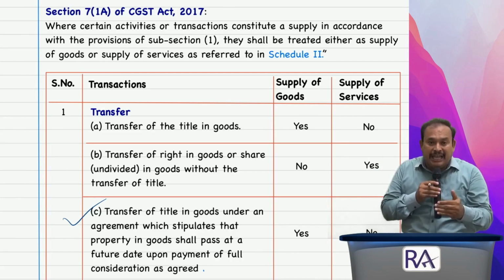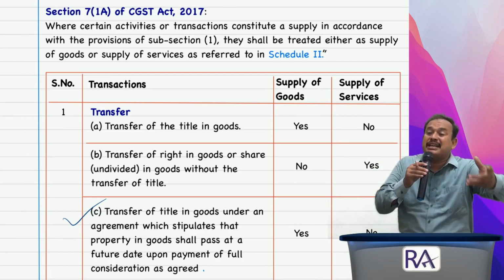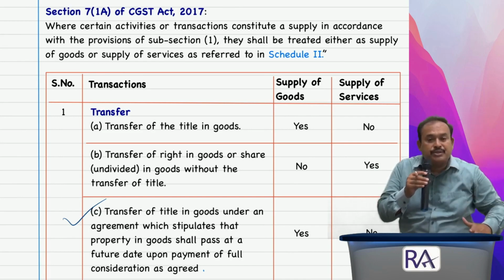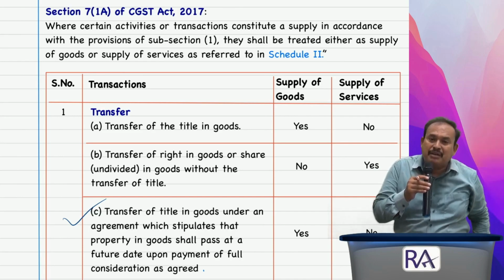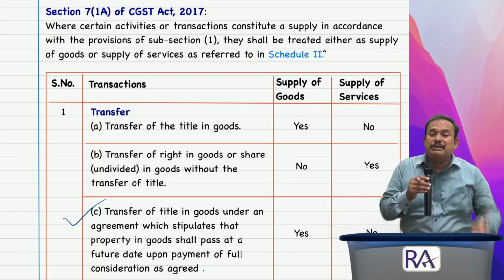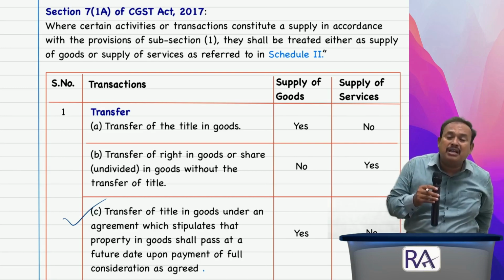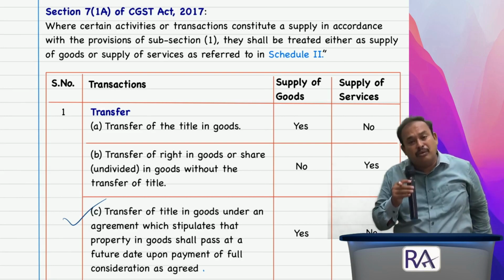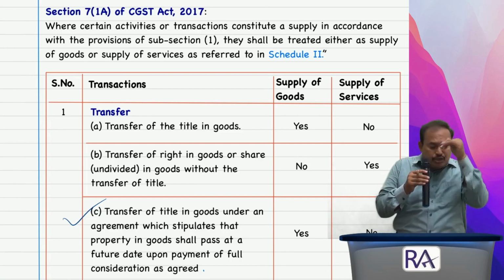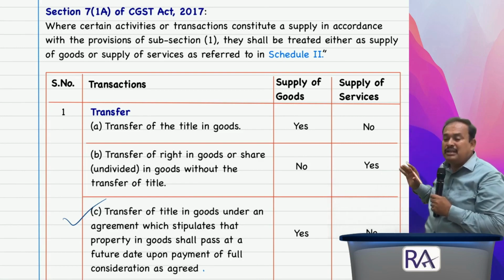Even today, when the down payment is paid and the right to use the asset has been acquired, it is supply of goods. It may be for 10 years of installments, going on paying. At the end of the 10th year, the hire purchaser will become the owner of the goods. That time the hire vendor will transfer that particular title to the buyer. In spite of that, today itself it is supply of goods. Hire purchase transactions are covered in this particular category.